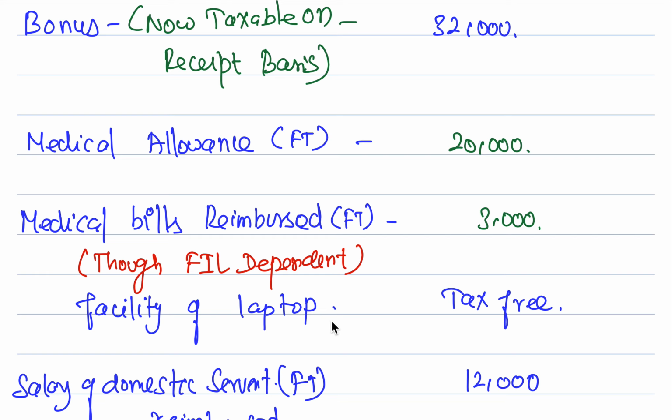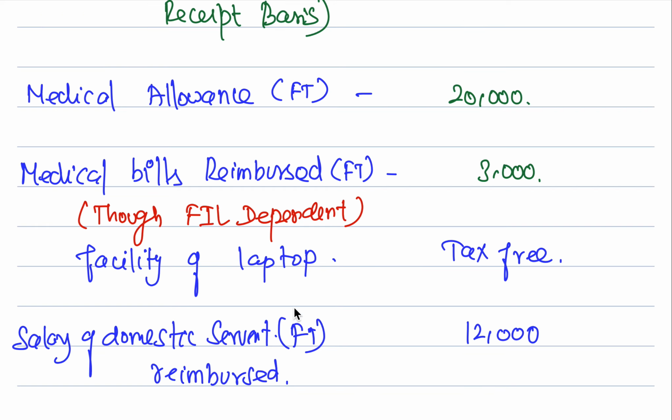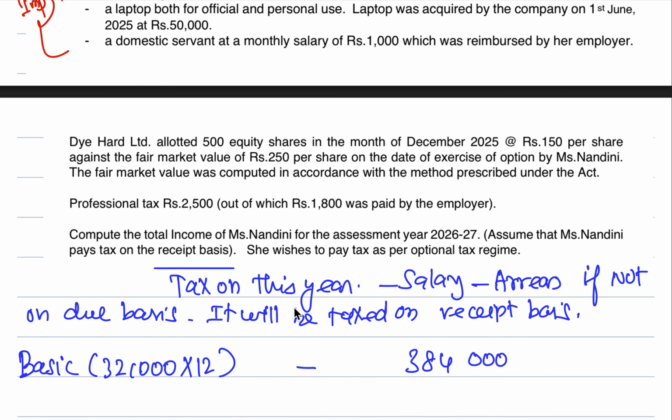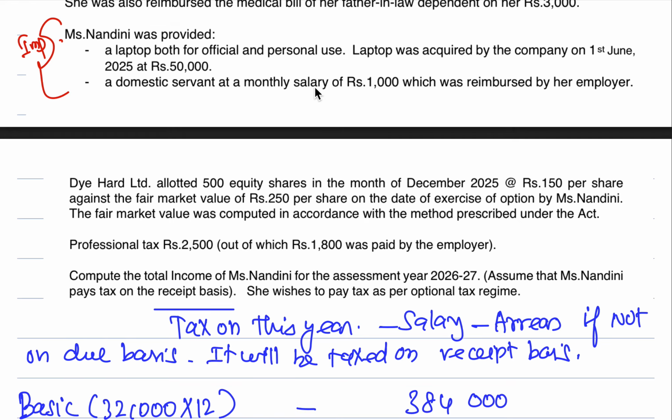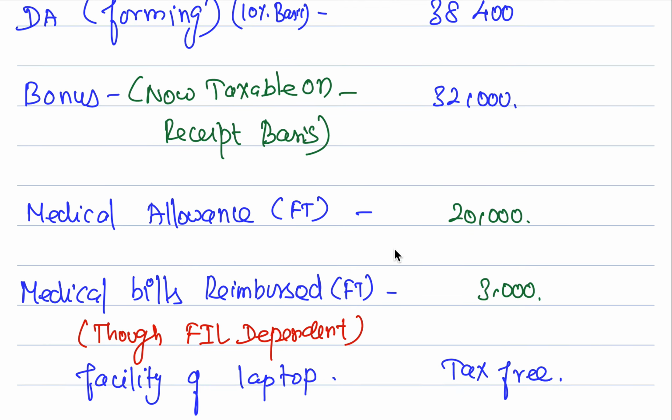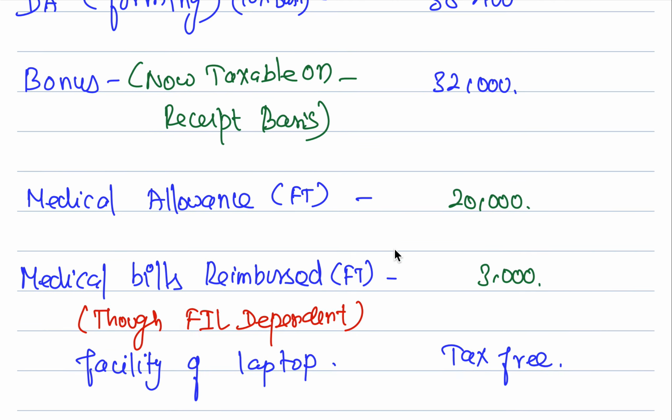Facility of a laptop is tax free because Nandini is using it for official purposes. Salary of a domestic servant is fully taxable because she is reimbursing it, 12,000 rupees reimbursed by her employer. She is using it just for her own needs. She is appointing an employee to do her household work, so that should be fully taxable.